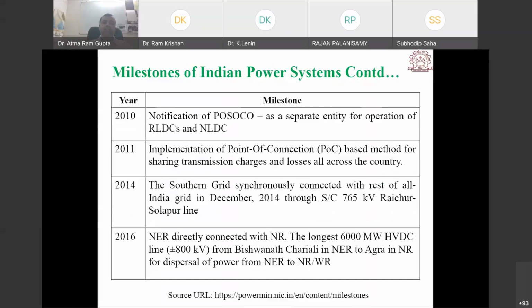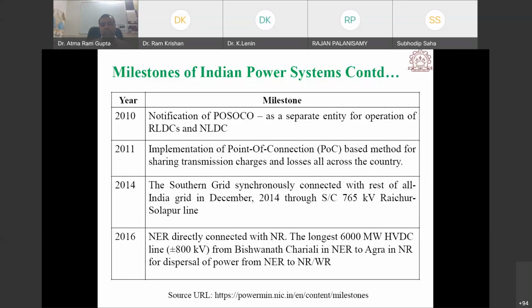And in 2010, notification of POSOCO came as a separate entity for the operation of the regional load dispatch center and national load dispatch center. In 2011, implementation of the point of connection based method for sharing transmission charges and losses all across the country. Next, in 2014, the southern grid was synchronously connected with the rest of the all India grid in December 2014 through the single conductor 765 kV Raichur Solapur line.